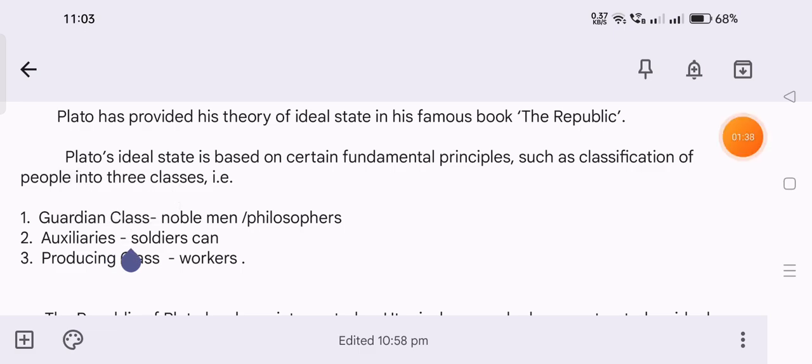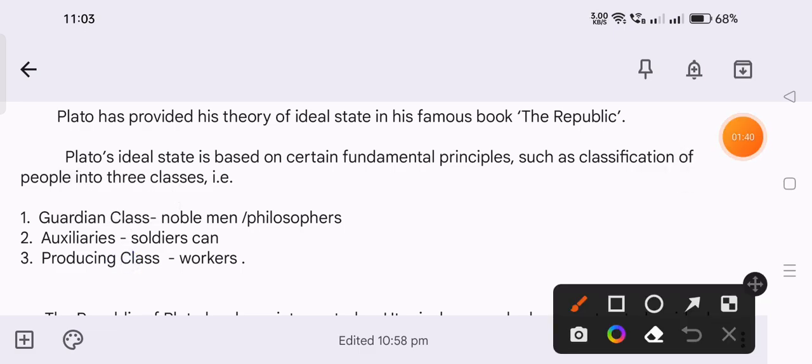Philosophers are well-educated persons who have qualified in higher education and passed the examination which Plato suggested to become the ruler. This is the highest class, the ruler class, he mentioned in his first classification.